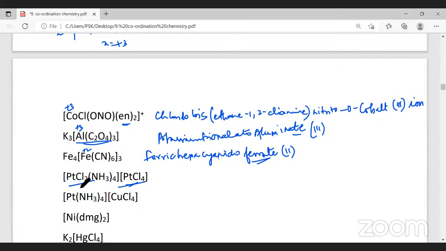So here, the name will be tetraammine, 4 ammonia molecules we have. Tetraamminedichloridoplatinum(IV). Sorry, this is in Roman numeral 4.